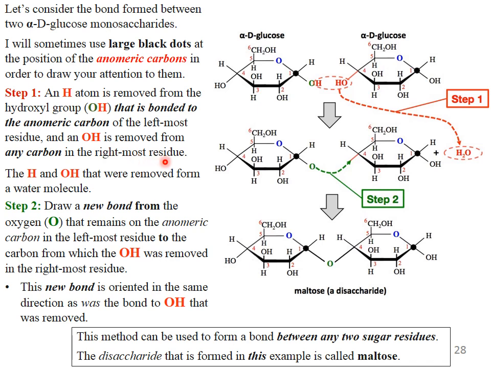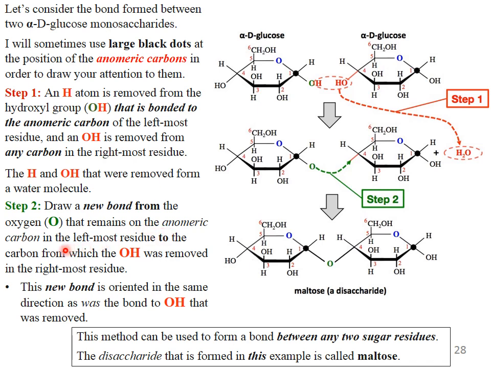This is the example of maltose, when two sugars combine together. This is step 1, in which the lone pairs of the two oxygens combine. Here there is a removal of a water molecule and then a bond is formed.